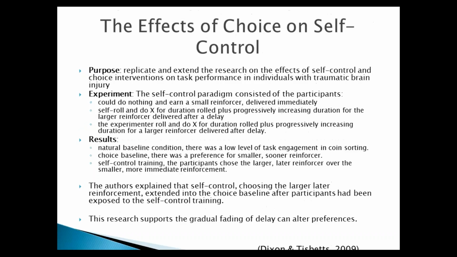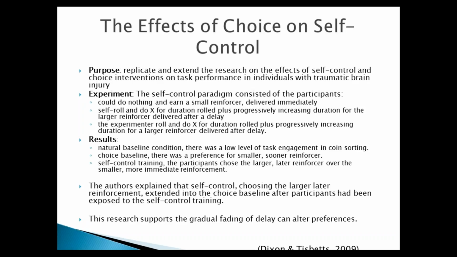The next study to be discussed is the effects of choice on self-control. This study was conducted by Dixon and Tibbetts. They replicated and extended the research on the effects of self-control and choice interventions on task performance in individuals with traumatic brain injury, which is interesting because it was one of the topics of our modules for last week or the week before. The authors examined the effects of choice by providing a choice of arranging the events and delays by the participant or by the experimenter in the self-control paradigm.